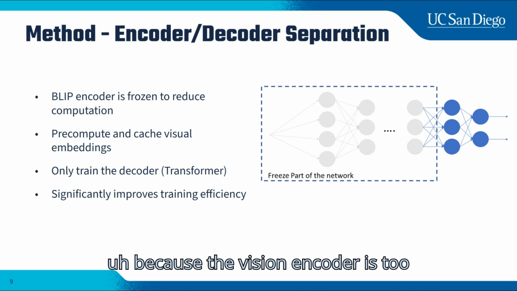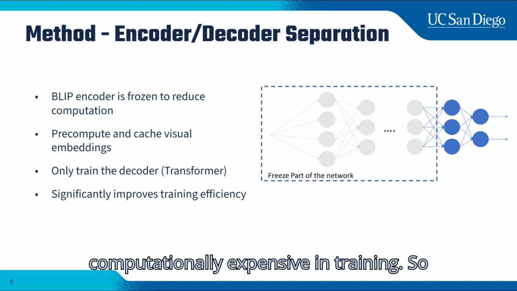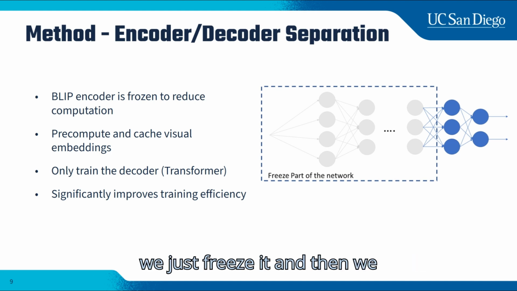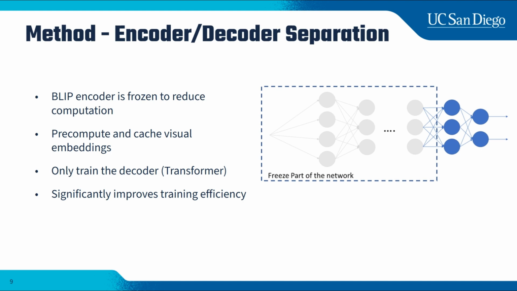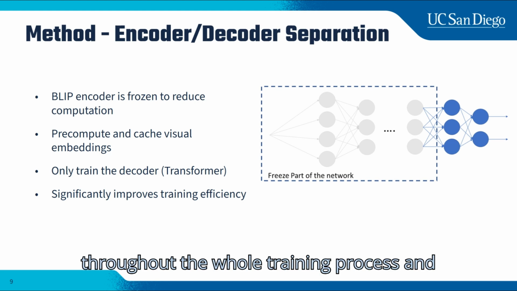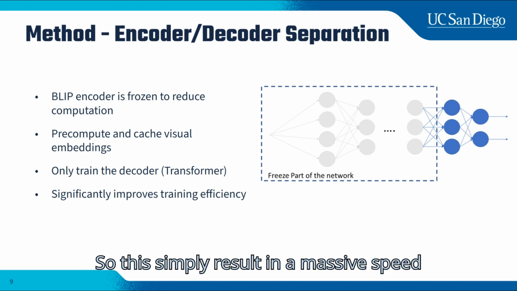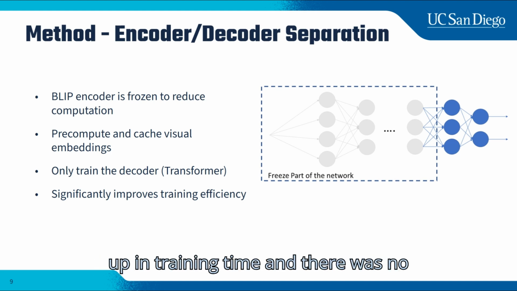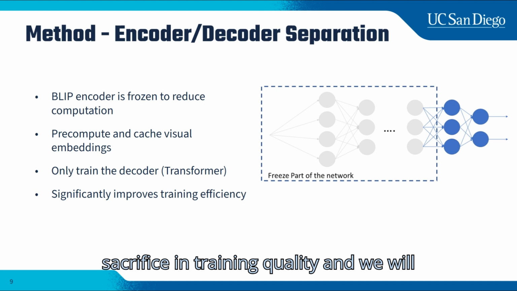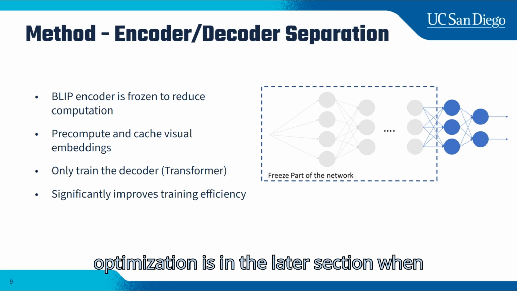Because the vision encoder is very computationally expensive to train, we just freeze it and cache the image embeddings throughout the whole training process, and then we only tune the decoder section. This results in a massive speed up in training time, with no sacrifice in quality.